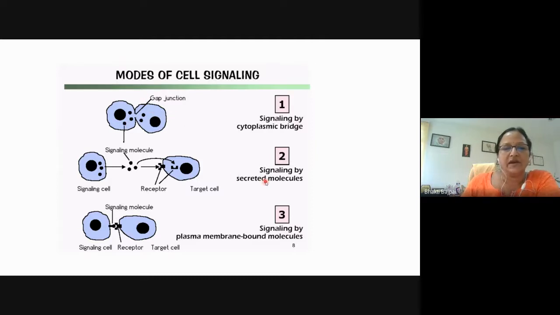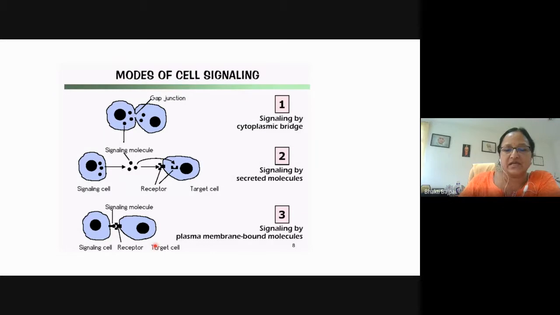The second is signaling by secreted molecules. We know that the signaling cell secretes certain molecules which then bind to the receptors present on the target cell. Then within the target cell, we can see different types of effect, either at the cellular level or at the molecular level.